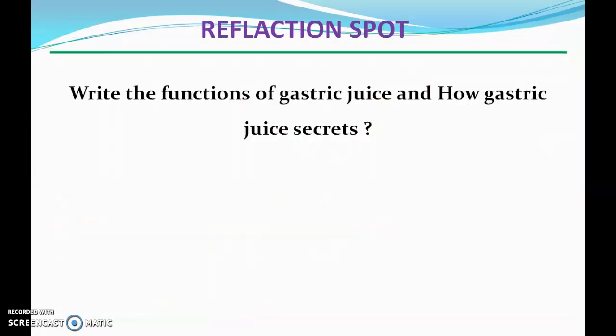Now students, as you have come to know what the composition is, what the cells are, and what their secretions are, just pause the video, write down the functions of gastric juice, and think about how gastric juice is secreted in our body. So students, I think you have written down your answer, and now we will come to know what the functions are and what the mechanism of gastric juice secretion is.